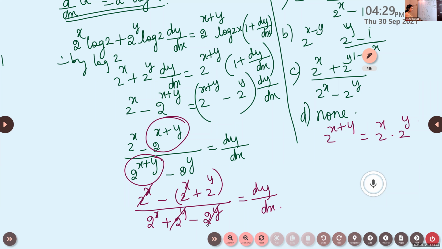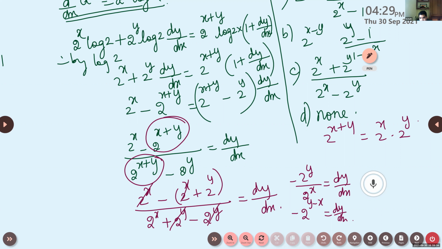Again, 2 raised to y will get cancelled. Therefore, you will get minus 2 raised to y by 2 raised to x is dy by dx. That is minus 2 raised to y minus x is the answer. Is there any option like this? Ma'am, I have a doubt.